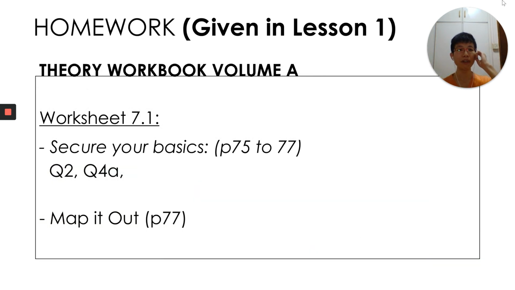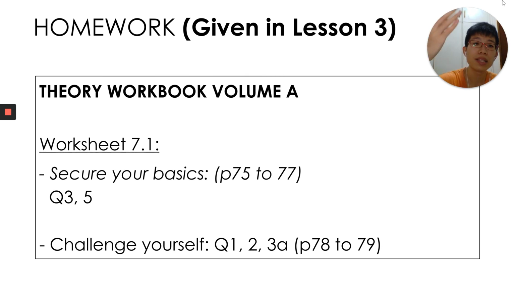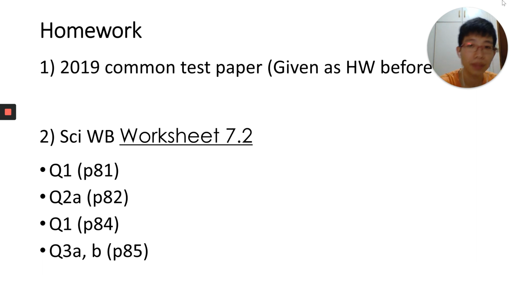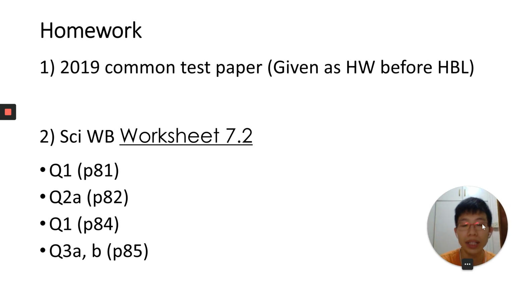Before you come back to school next week, I need you to ensure that you have done all these questions so that we can go through them in class. For lesson 1, I've asked you to do this question over here, so make sure that you have completed it. And this one is the question for lesson 3. And some additional homework: before your home-based learning started, I assigned you to do your 2019 common test paper as a revision, because it consists of chapters from chapter 1 to 3.